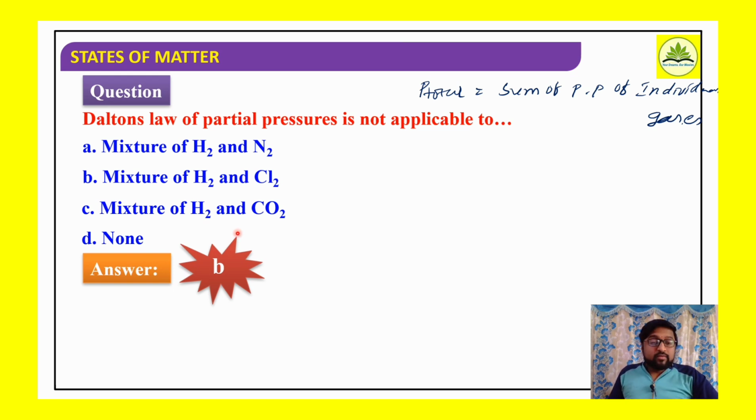Why are we saying this? Because hydrogen and chlorine react: H2 plus Cl2. If both the gases are kept together in presence of sunlight, there will be formation of hydrochloric acid. Means they interact with one another. In such case, Dalton's law of partial pressure is not applicable.